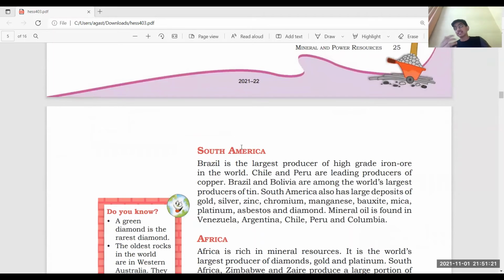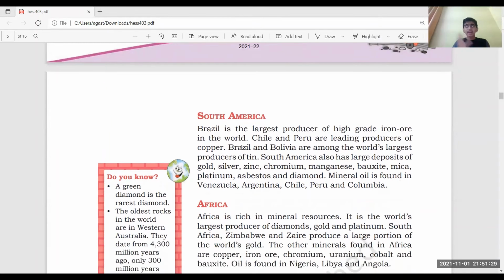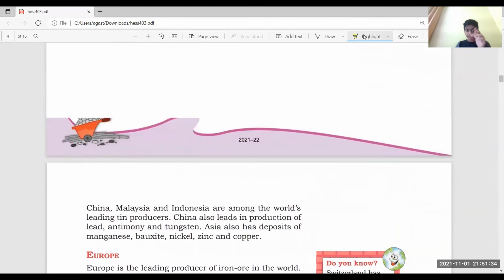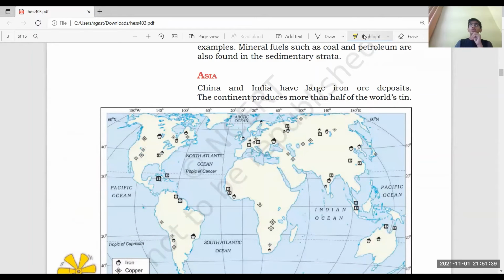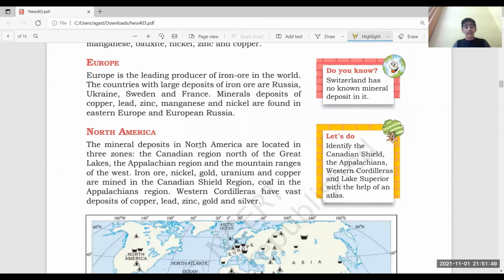When we talk about South America, Brazil is the largest producer of high-grade iron ore in the world. Okay, let me do one thing. Let me mark a few important points, a few objective points for you in the exam. Now, in Asia, when they ask you who has the largest iron ore deposits, remember it's China and India. And when they ask you who is the leading producer of iron ore in the world, that is Europe.